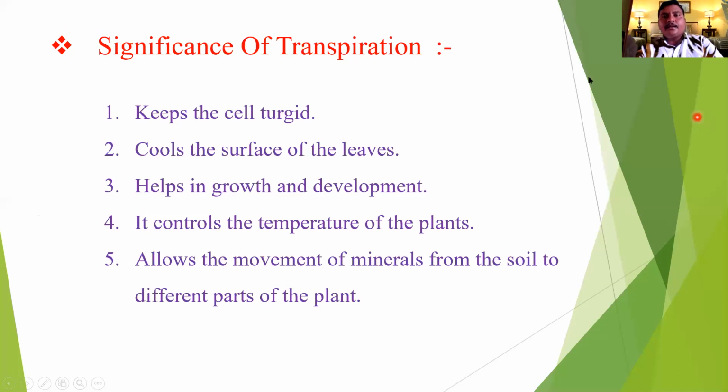What is the significance of transpiration? First is to keep the cell turgid. Second one is to cool the surface of the leaves and help in growth and development. It controls the temperature of the plant and allows the movement of minerals from soil to the different parts of the plant, like the plant water continuum from root to the shoot. This is the significance of transpiration.